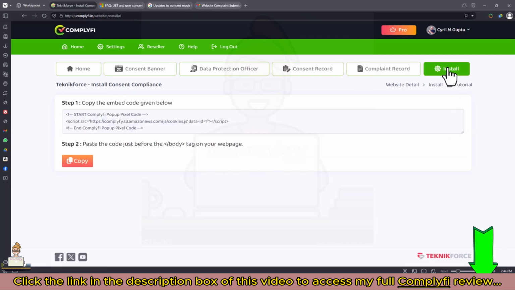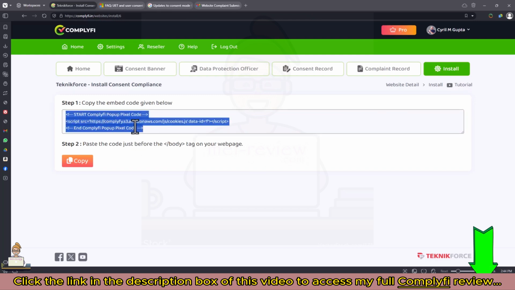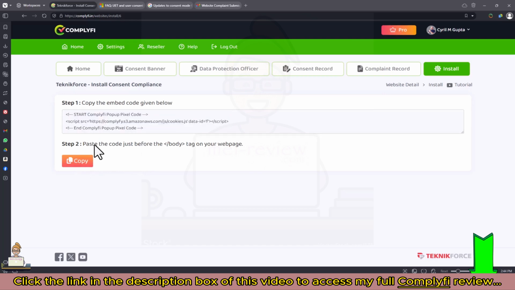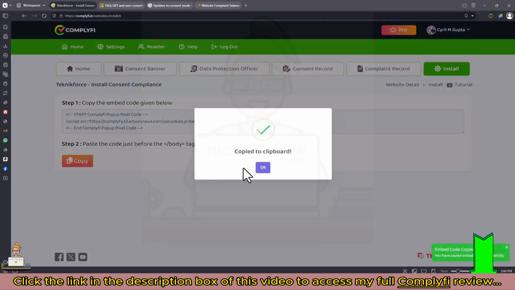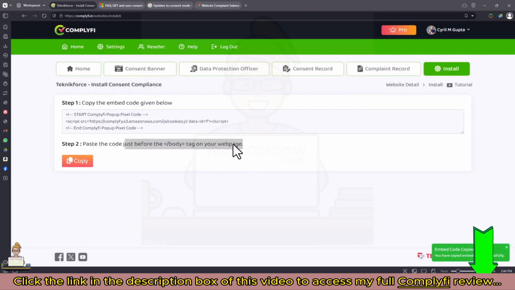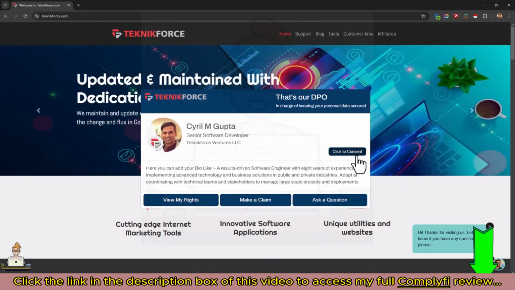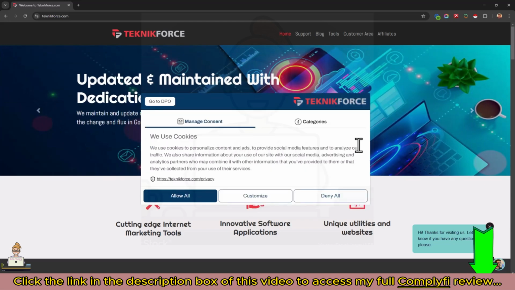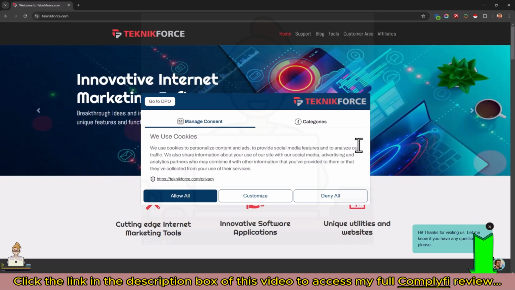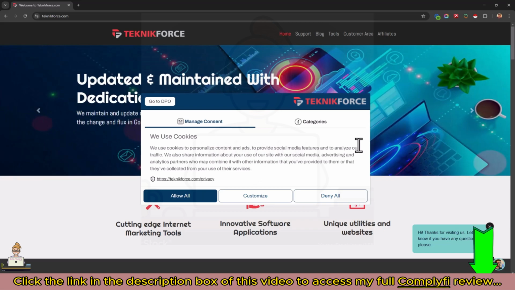Plus, putting consent management, putting comprehensive compliance on your website is as easy as copying a pixel code, just like you copy a Facebook pixel or a Google Analytics code, and putting it on your website. So just copy the code with the click of this button and paste it just above the body tag of your website, and that's all you need to do to create a complete consent management experience without having to do a lot of programming, a lot of computation, because Complyfi just makes consent management easy so that you can run your ads and you can comply with all the local laws globally.